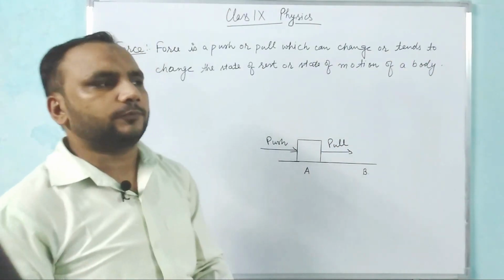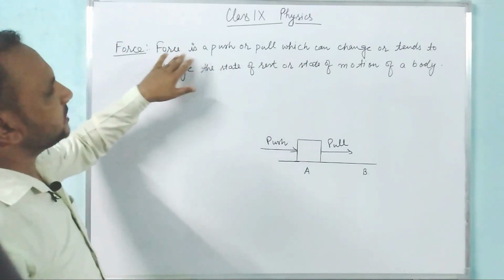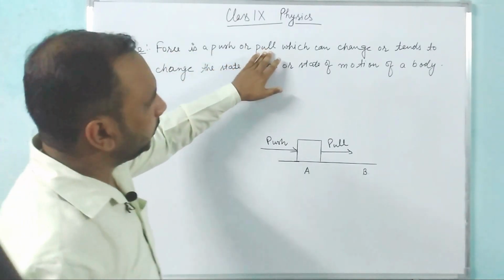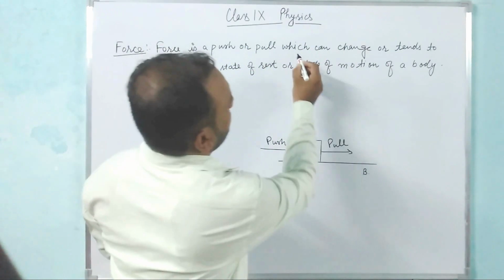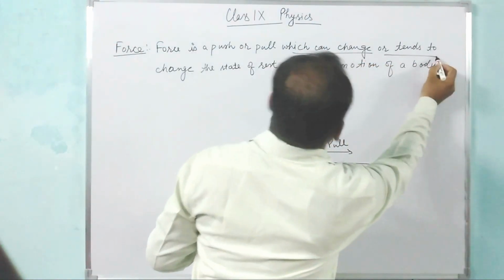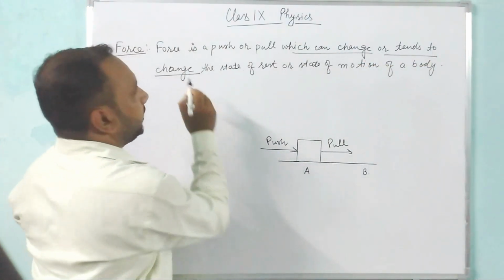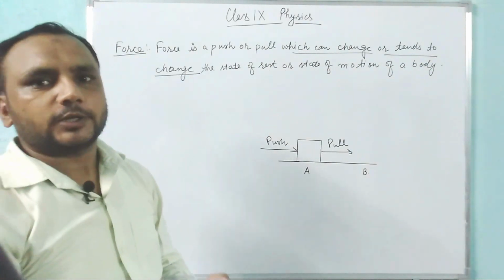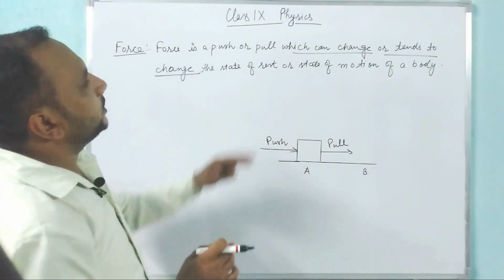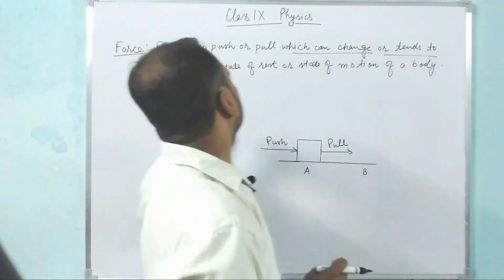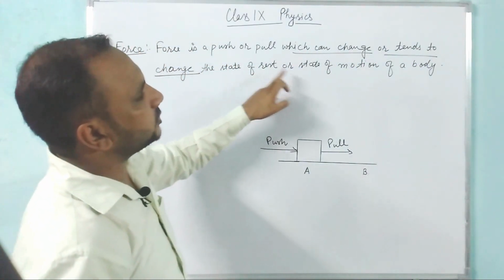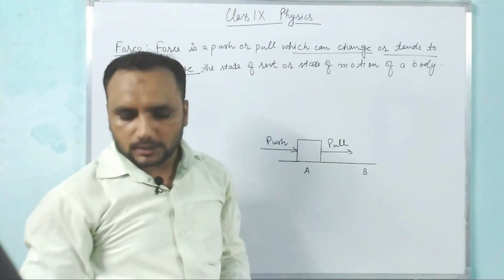So we can define the force as: force is a push or pull which can change or tends to change, either it will change or it will try to change, the state of rest or state of motion of a body.